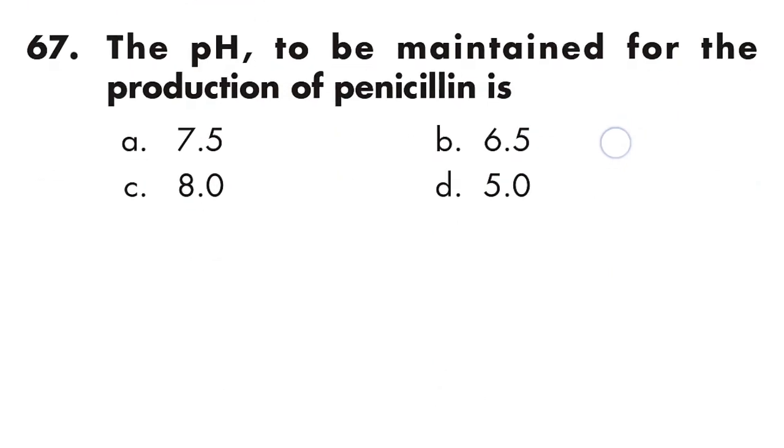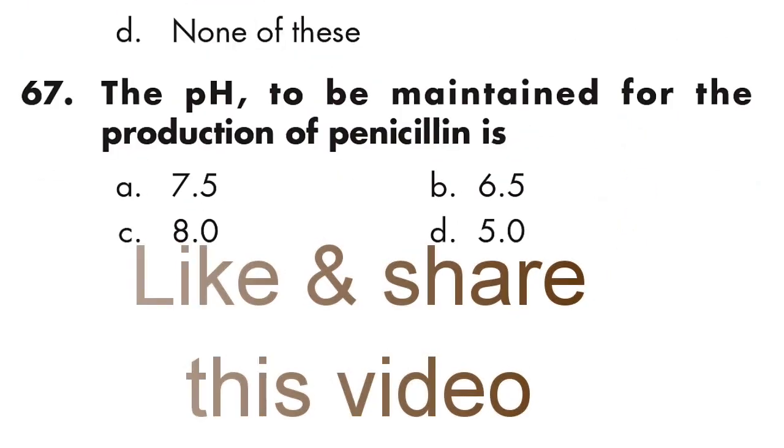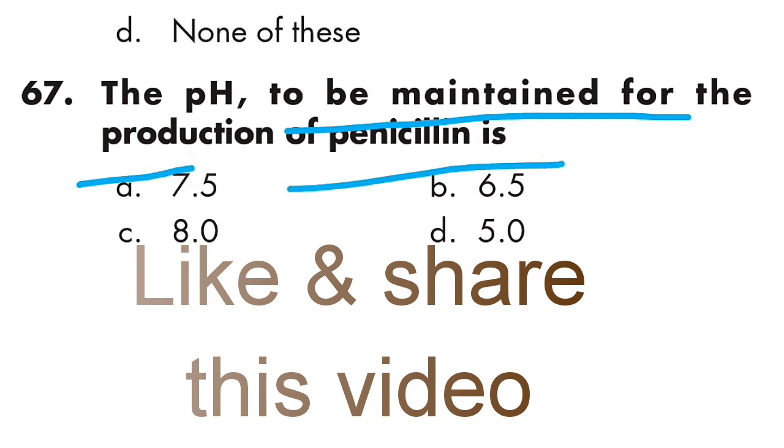Question number 67 is the last question of this video. If you found this video helpful, please like this video, share this video, or subscribe to our channel for more video updates. The question is the pH to be maintained for the production of penicillin is 6.5. Option B is right.